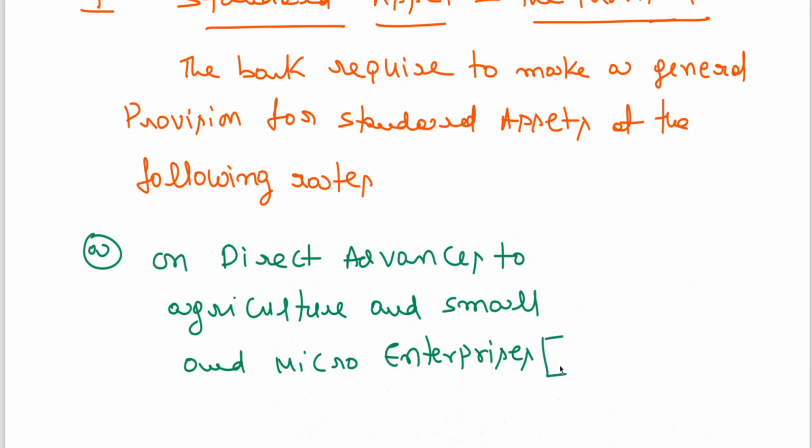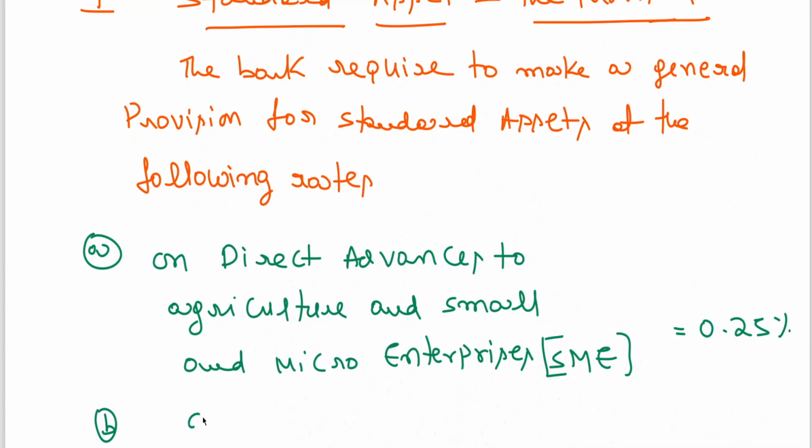It is called SME, small and micro enterprise. Percentage is 0.25% provision we need to create. What is the provision we need to create? 0.25%.